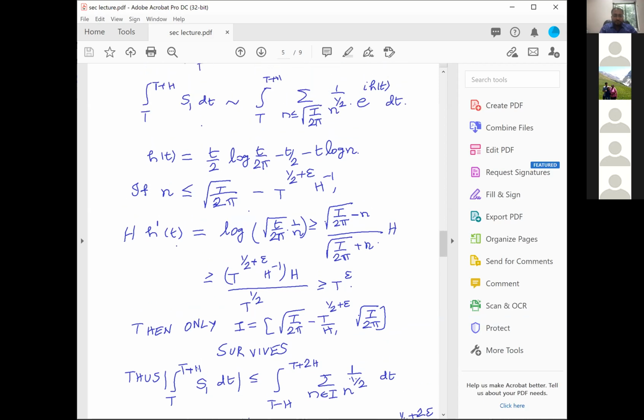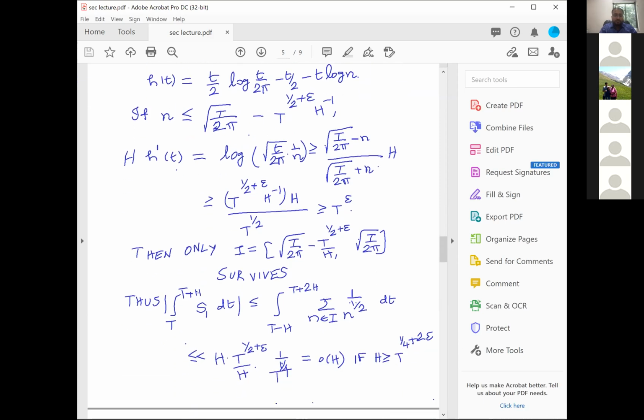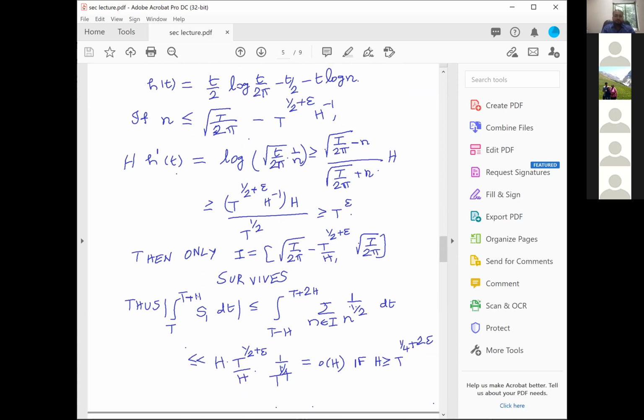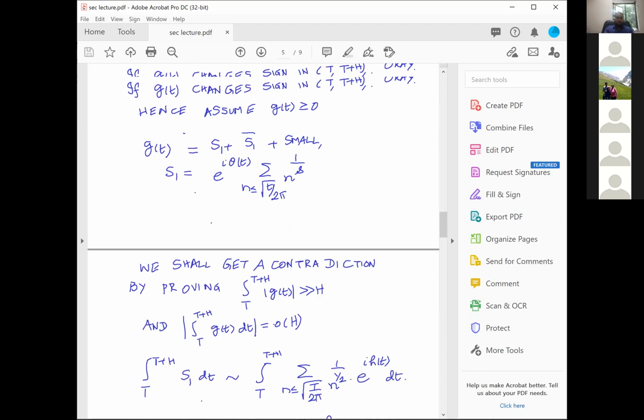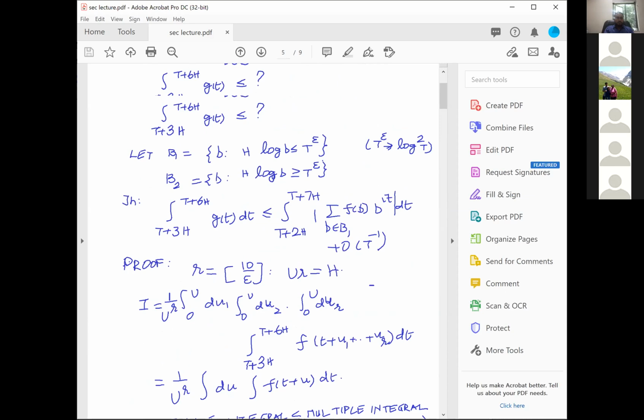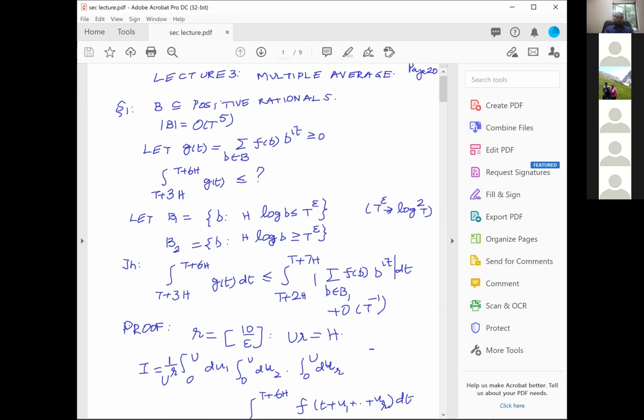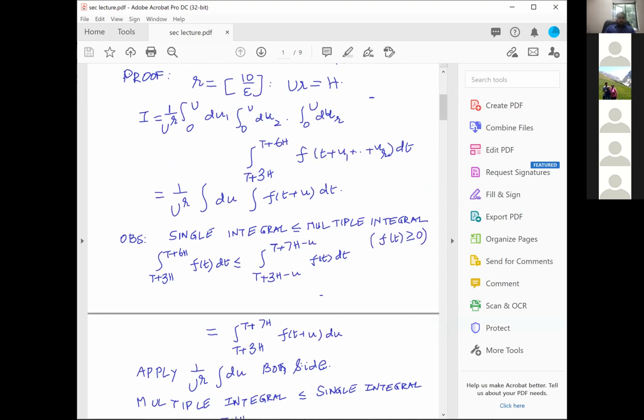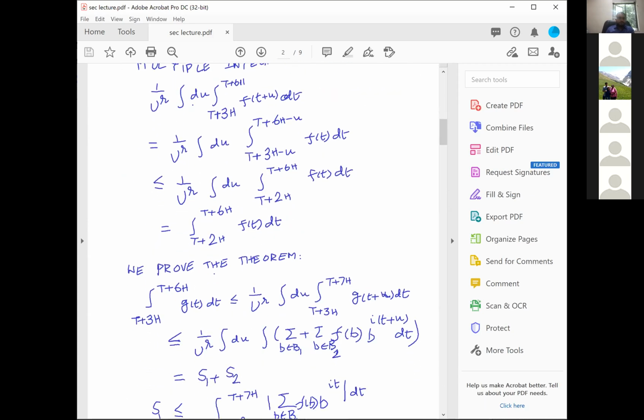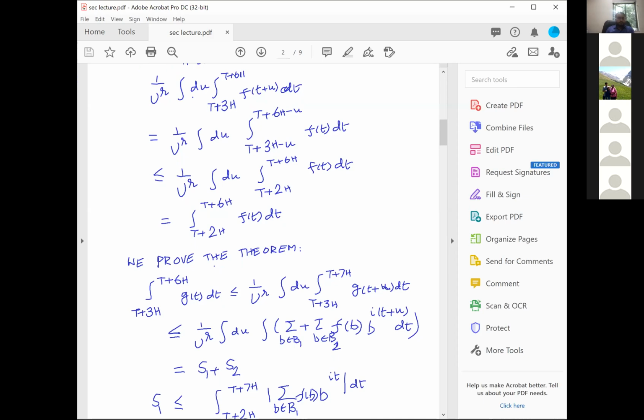Let me think. I am not very sure how many of you would have seen this, and therefore let me again simply repeat what I have said so far. I will first of all do the multiple averaging, which essentially means that if you have a non-negative function, which is very important, and you want to do the L1 norm of that over a length, essentially only those b's for which h log b is less than t power epsilon count. And the same idea can be extended, and therefore the only things which you will count is essentially h times h prime t, provided, of course, the second derivative is very small.